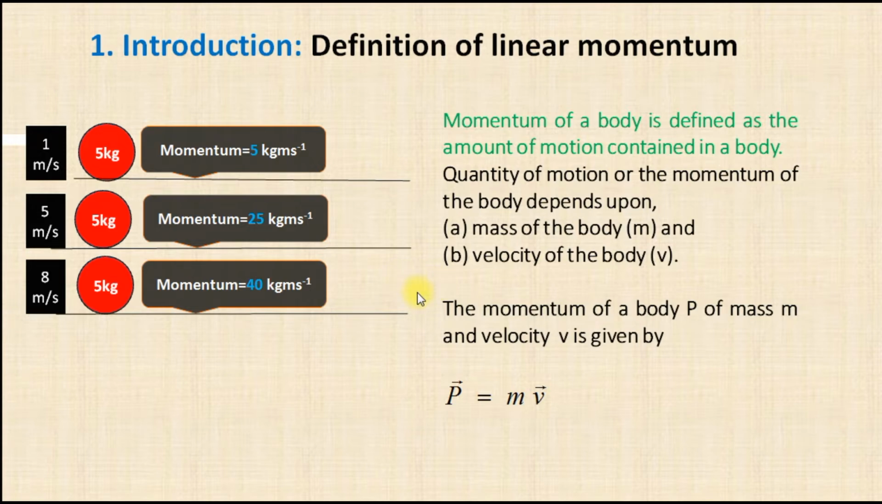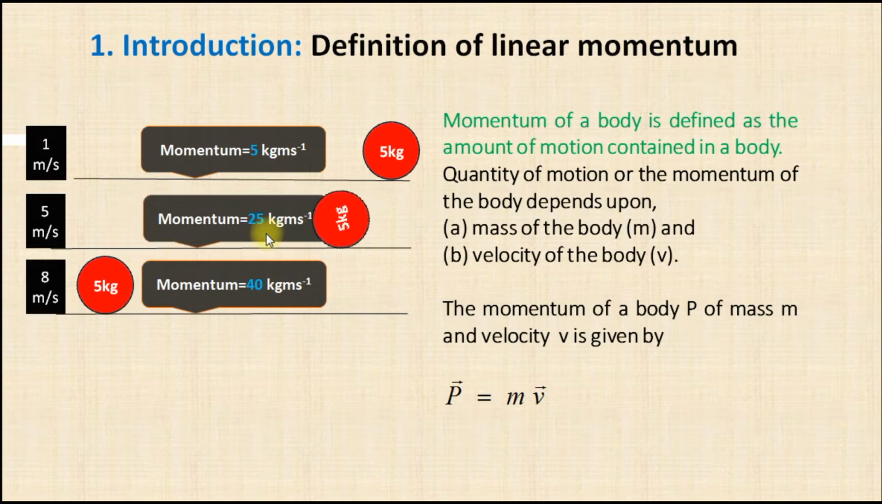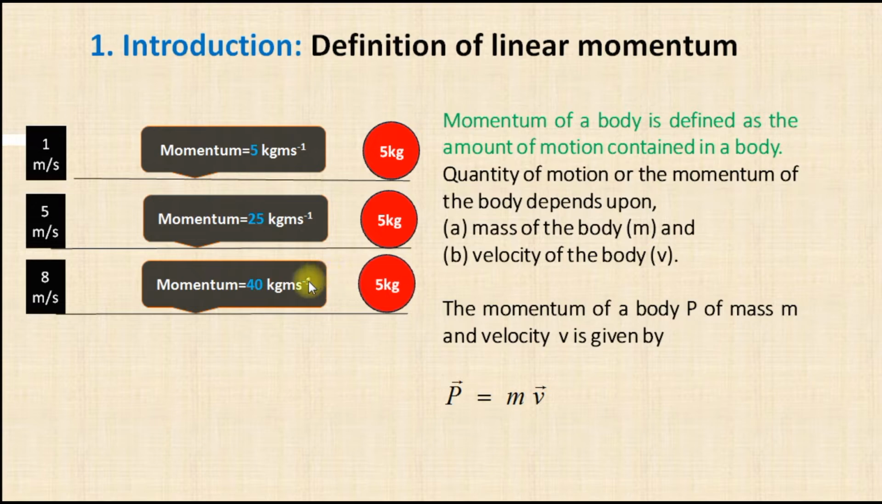Suppose we have a 5 kg ball which is moving with velocity of 1 meter per second, then it has a momentum of 5 kg meter per second. If you take the same ball and then increase the velocity, then the momentum becomes 25 kg meter per second. Still, let's increase the velocity of this body, then the momentum is still more. So by observing all these three examples,